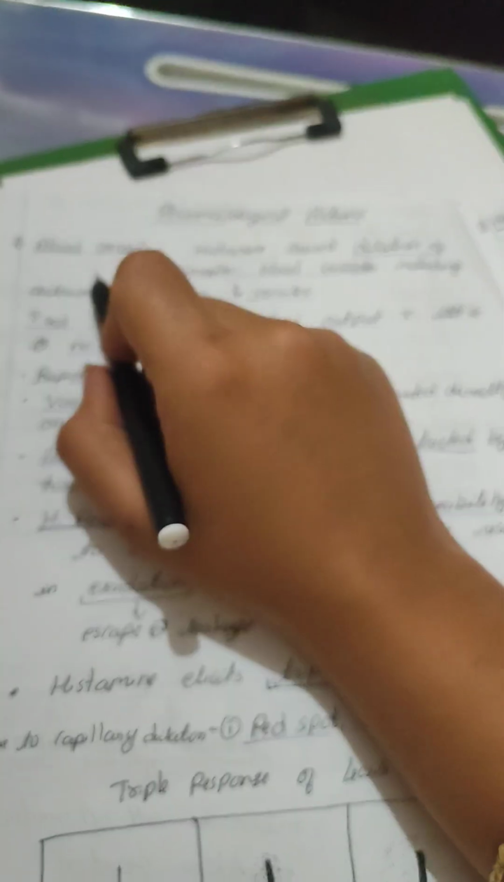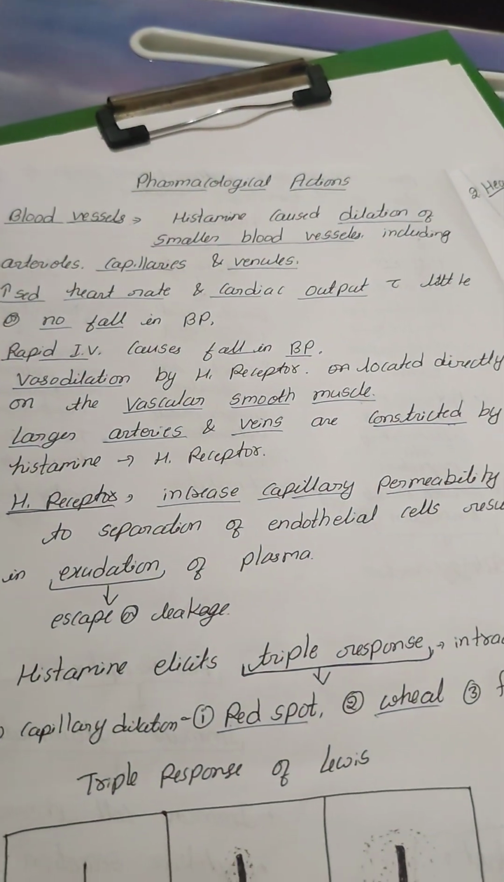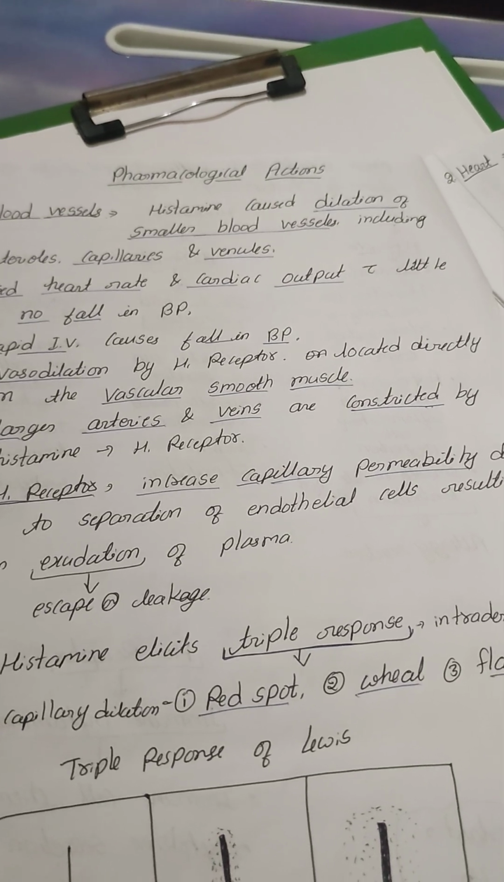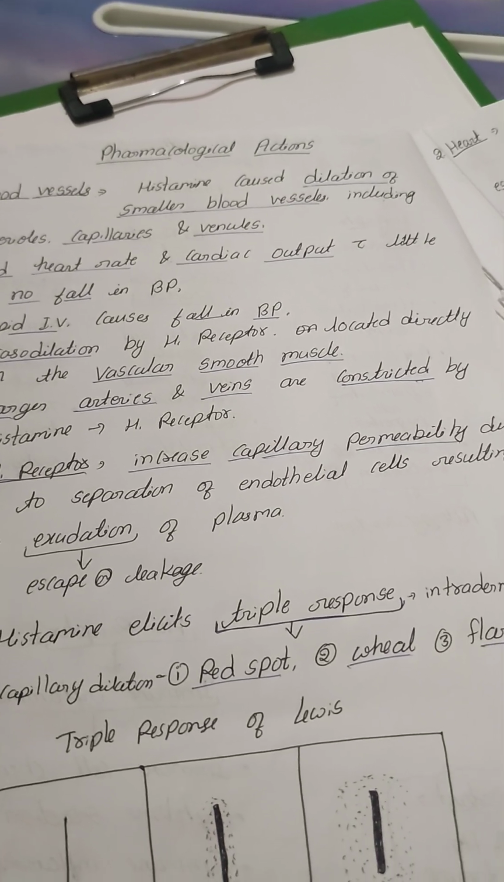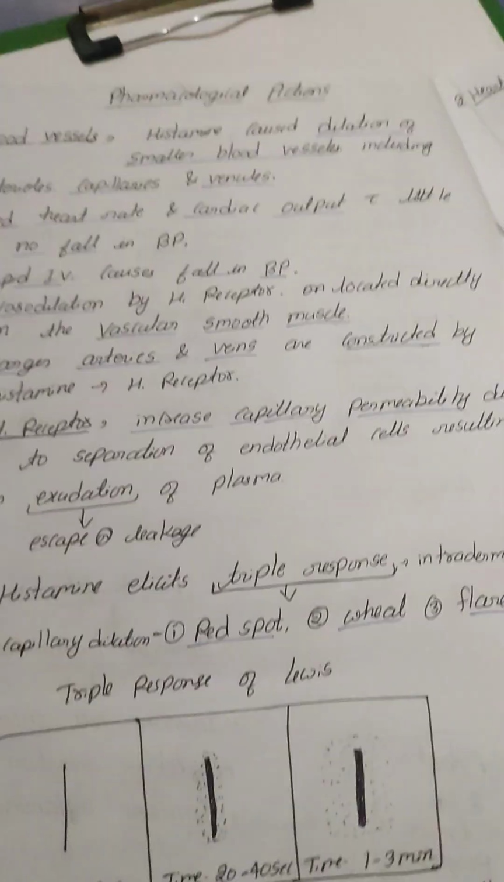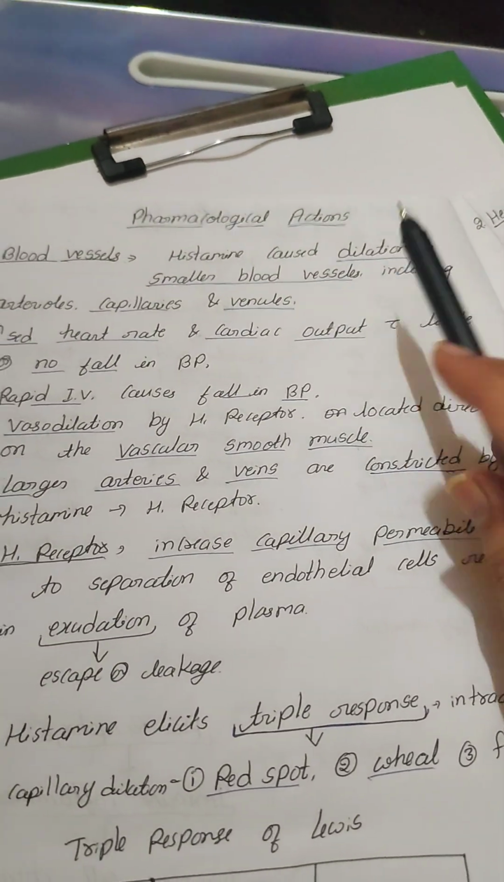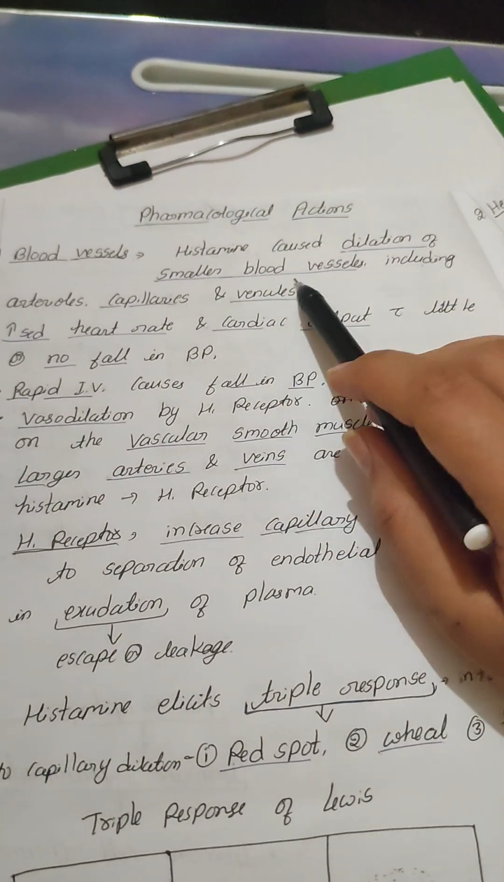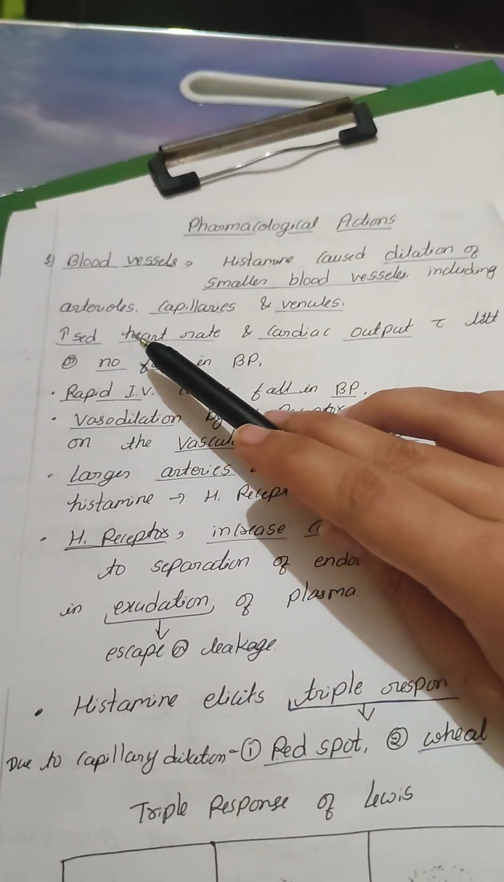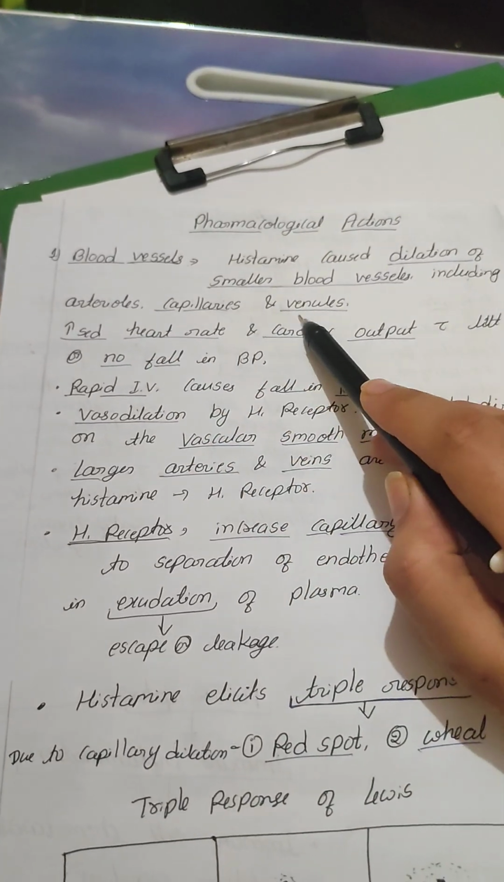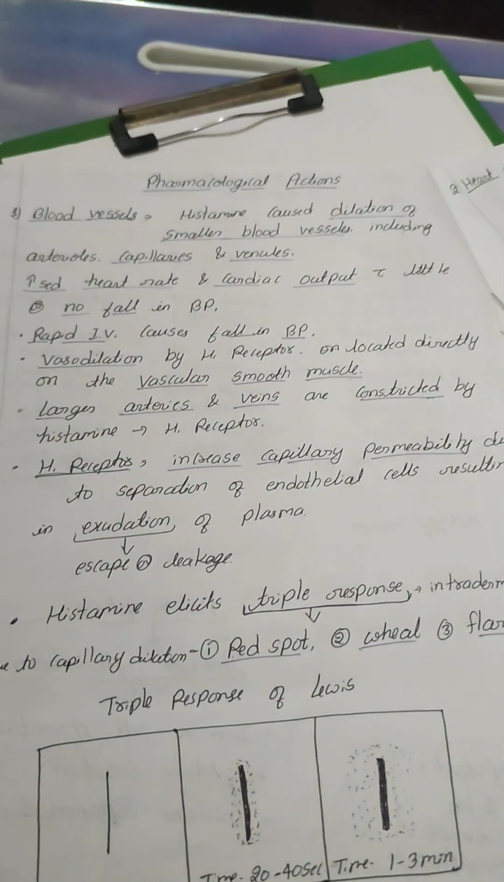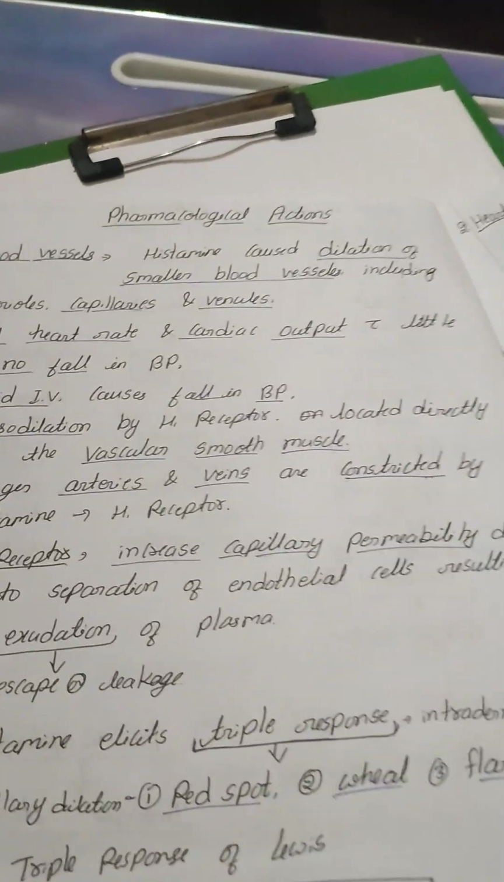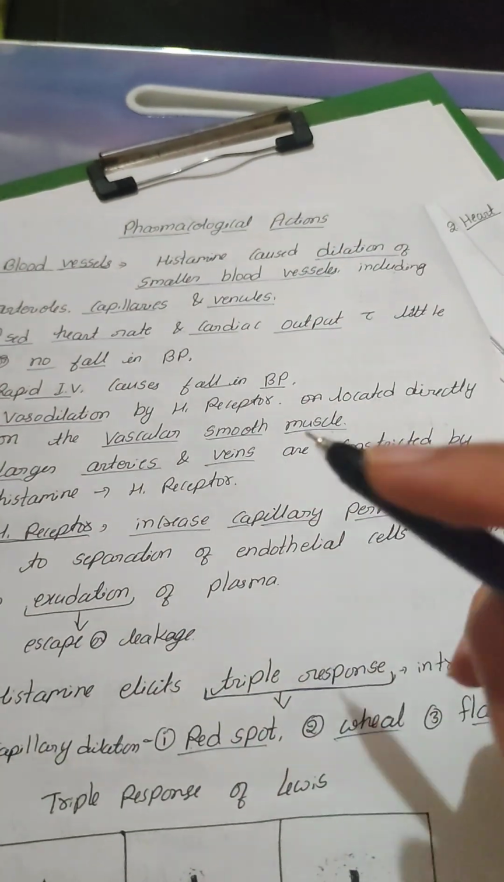First, blood vessels. What happens in blood vessels? Histamine causes dilation of the smaller blood vessels. It dilates the smaller blood vessels, including arterioles, capillaries and venules. So it causes dilation of the smooth muscle, meaning relaxation of the smooth muscles.